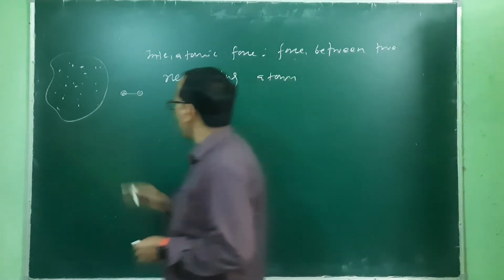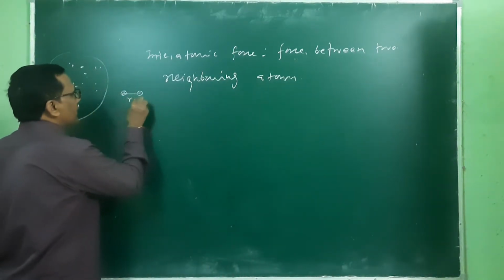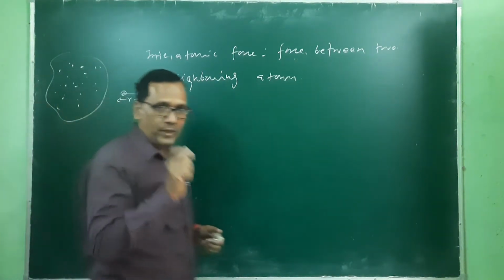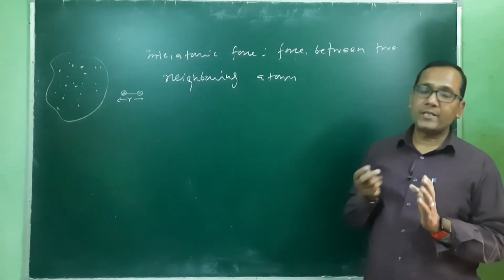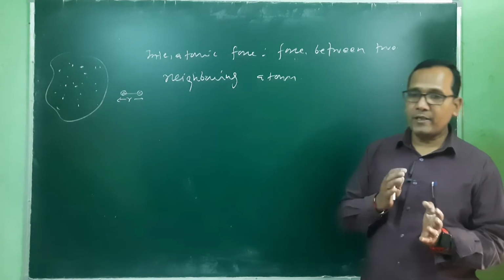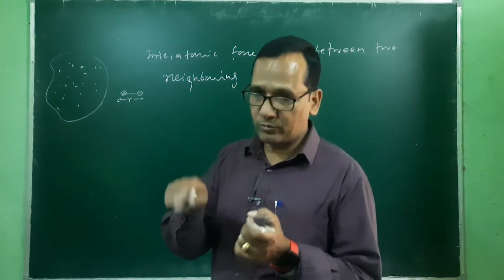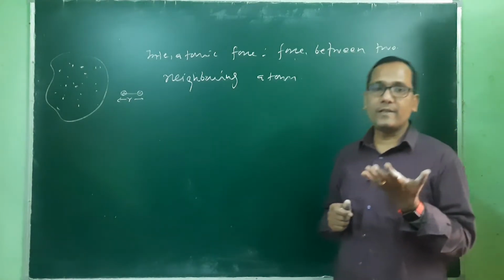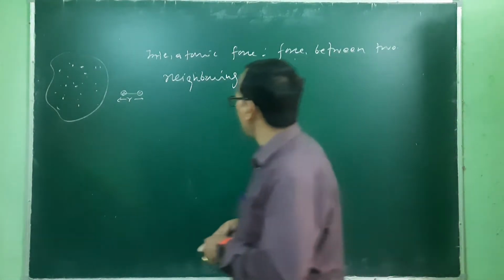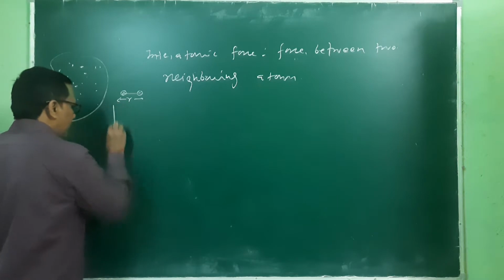So this interatomic force depends on the distance between two atoms, and that particular body is known as a stable body if the interatomic force between two neighboring atoms is minimum, as well as its potential energy is minimum. So we can have a plot of the potential energy.